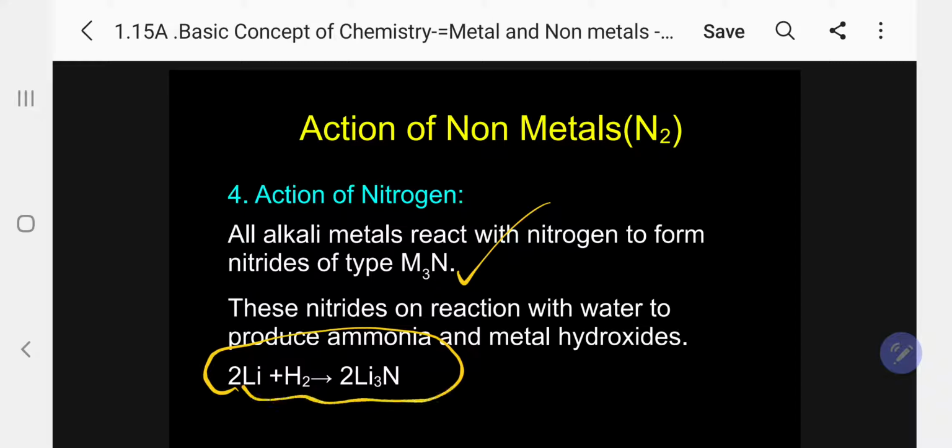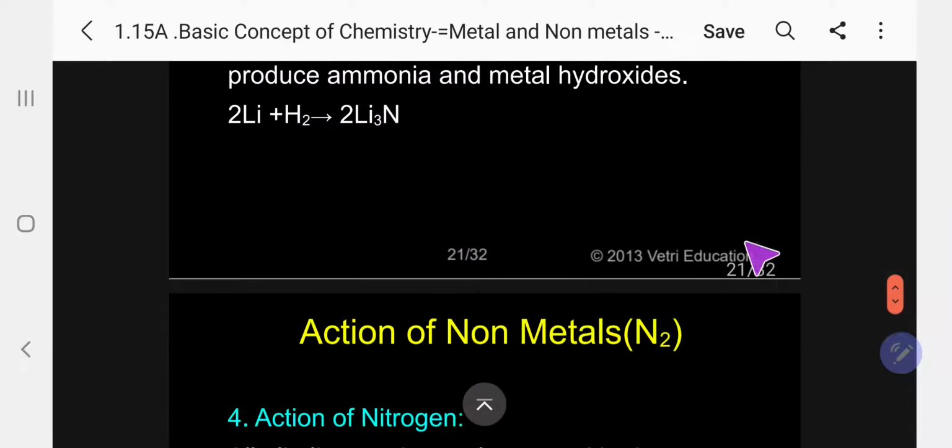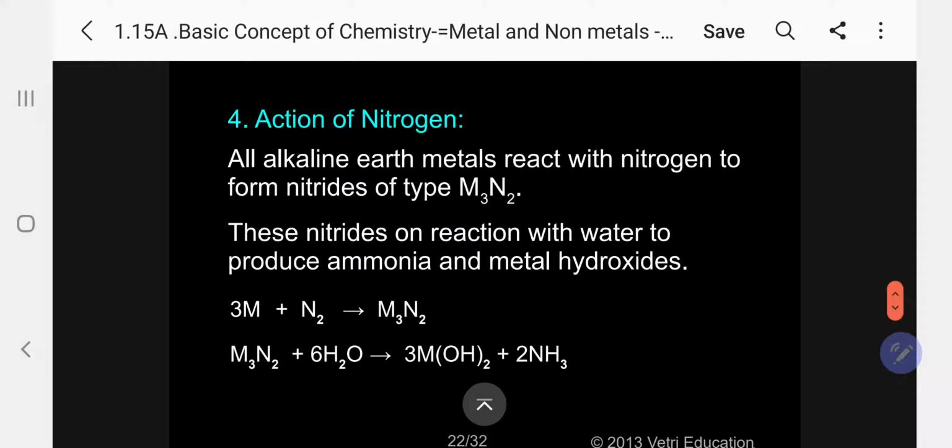Just see the example, lithium nitride. Suppose sodium: 6 Na plus N2 gives 2 Na3N. Kindly follow, this is not hydrogen, it is nitrogen, N2; it was given wrongly. So Na plus N2 gives Na3N, and the 2 and 6 I can put here.